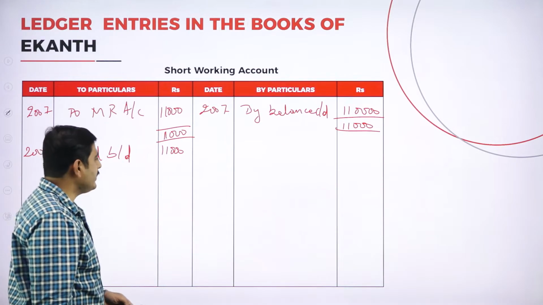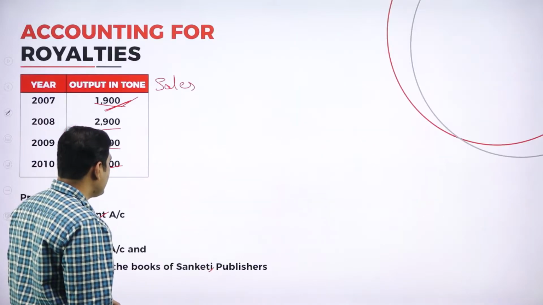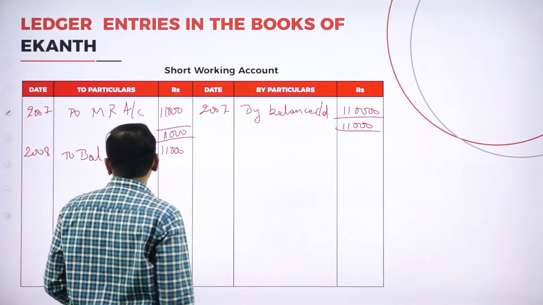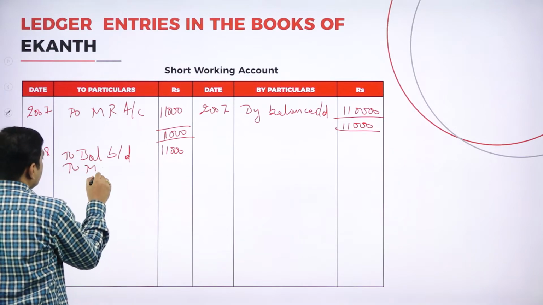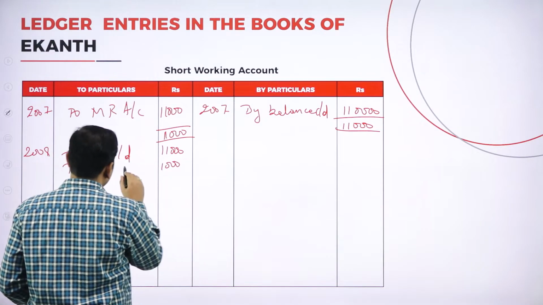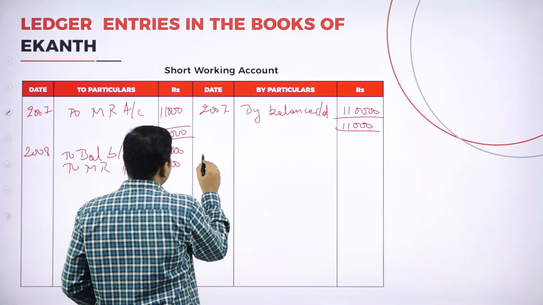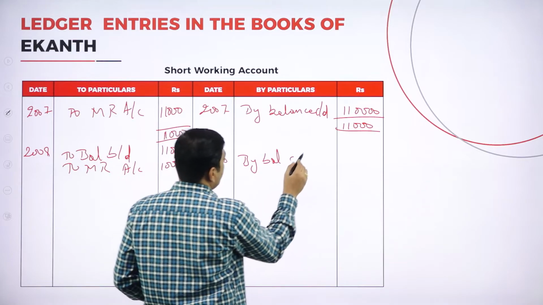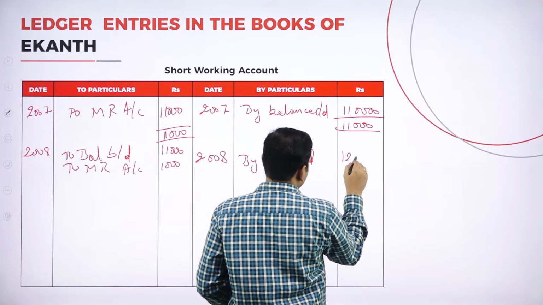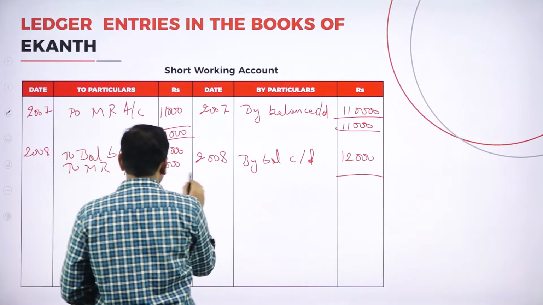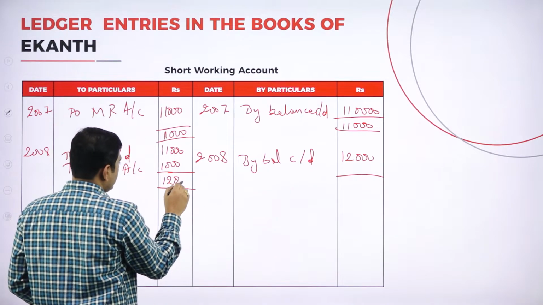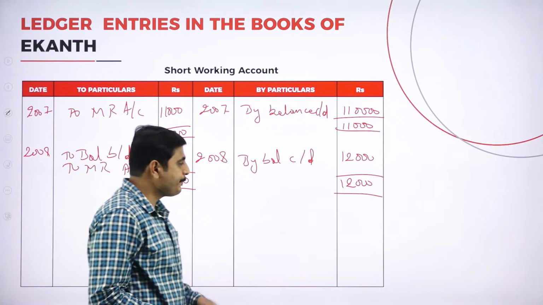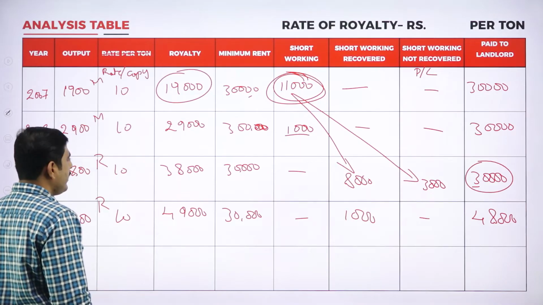Again this year we have short working of 1,000, so it is to minimum rent 1,000. In 2008 also we could not recover the short working, so by balance carried down it is 12,000. Both sides should tally for 12,000.